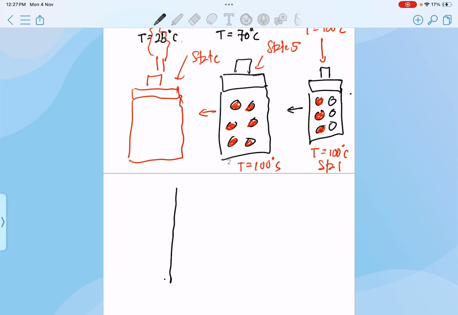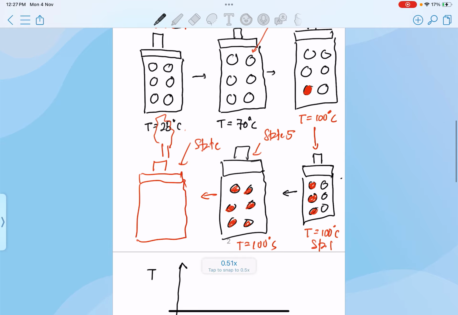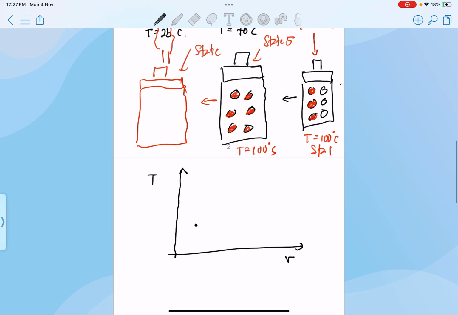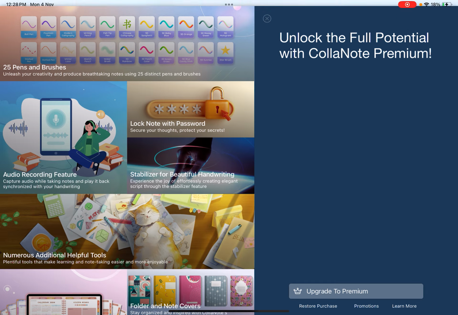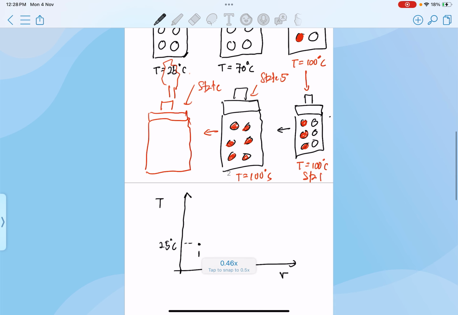So this is my temperature, this is my specific volume. Initially at state number 1, I start with liquid at 25 degrees Celsius. So let's say this is my state 1, at 25 degrees Celsius. And then I'm going to heat up. Because I'm heating up, the temperature will rise, looking something like this. Most probably this is my state number 2, which is at 70 degrees Celsius.